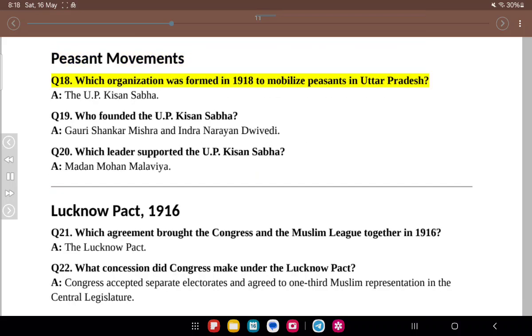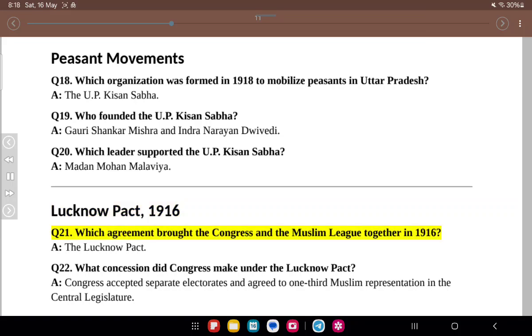Peasant movements. Q18. Which organization was formed in 1918 to mobilize peasants in Uttar Pradesh? A. The UP Kisan Sabha. Q19. Who founded the UP Kisan Sabha? A. Gauri Shankar Mishra and Indra Narayan Dwivedi. Q20. Which leader supported the UP Kisan Sabha? A. Madan Mohan Malaviya.